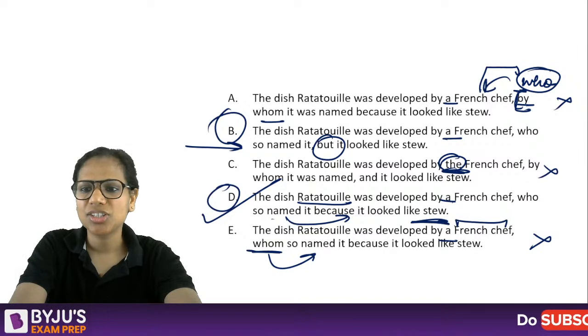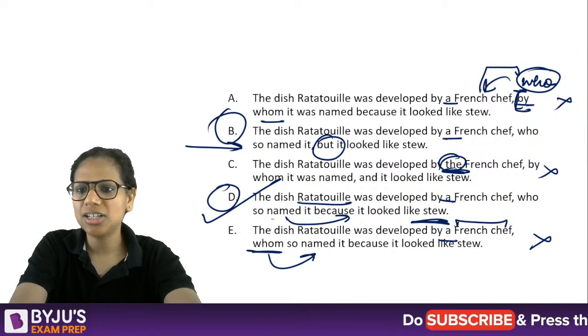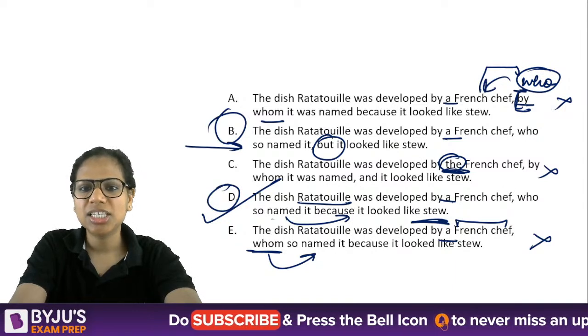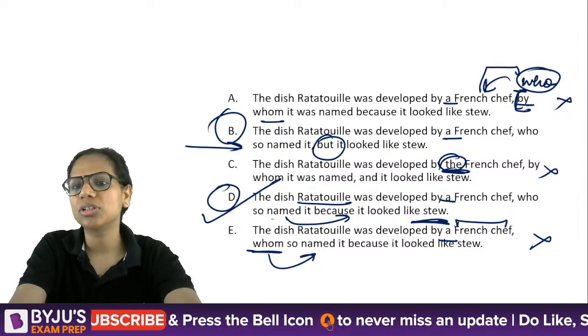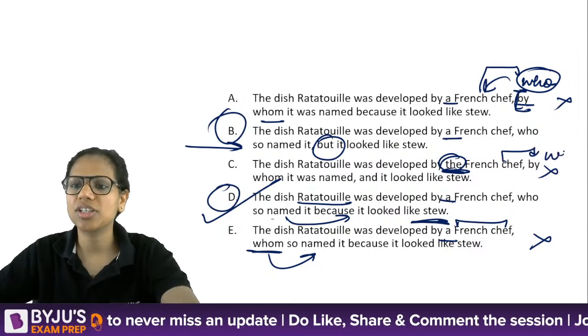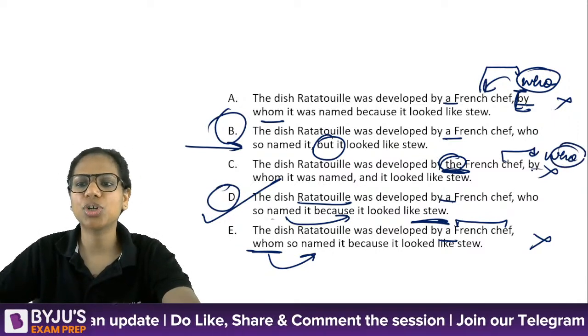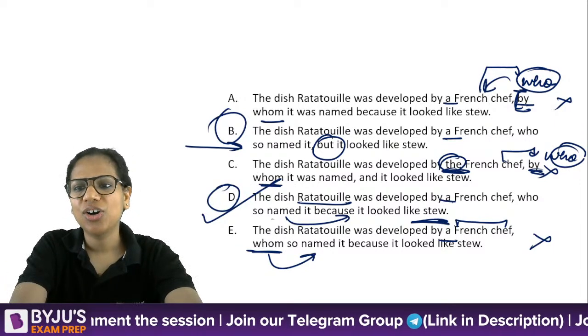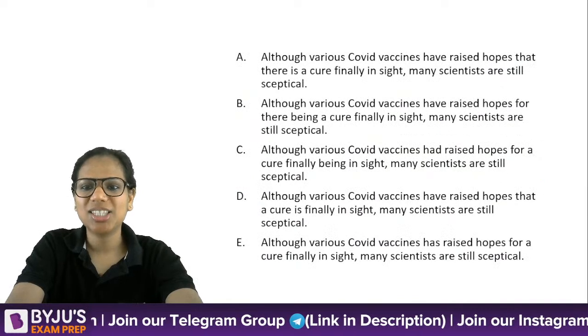So that's why the answer is D here. Good, good. Most of you said D. C would be rejected. "By whom" is not what I require. "Who" is for describing the French chef. Why convert it to passive voice? Clear? All right.